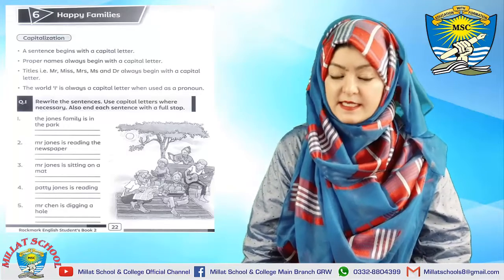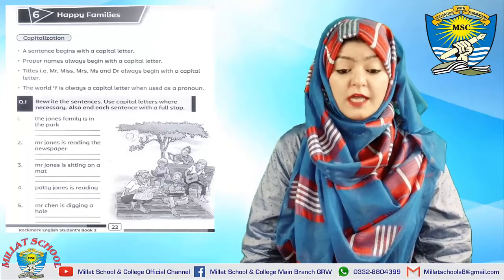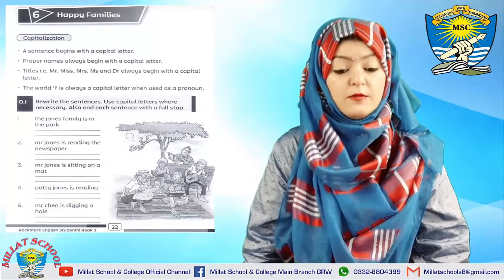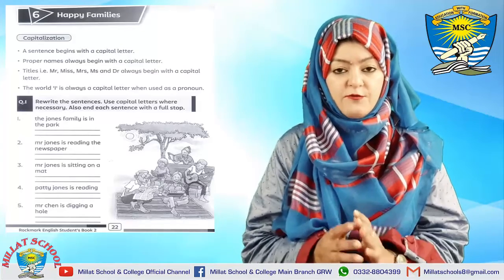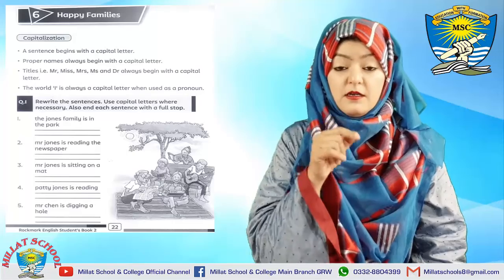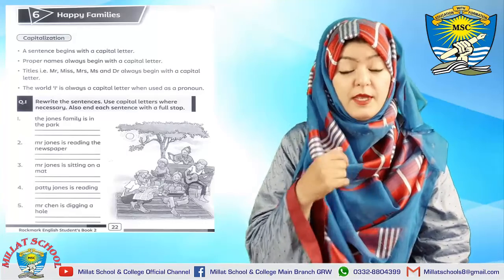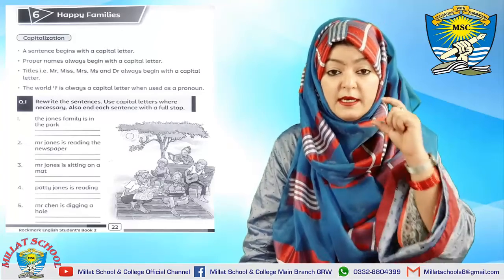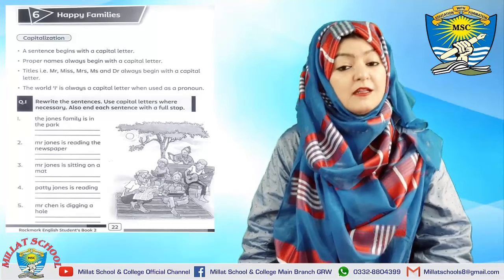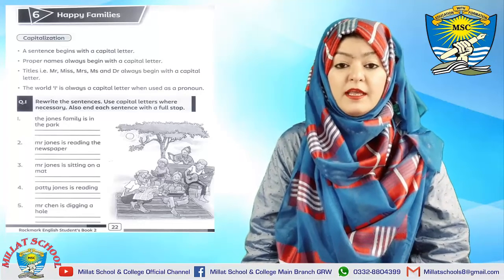The first sentence is, the Johnny's family is in the park. Now, in this sentence, first of all, we will write the. So, the T of the will be capital. The very first T, that one will be capital. Then, John's family.